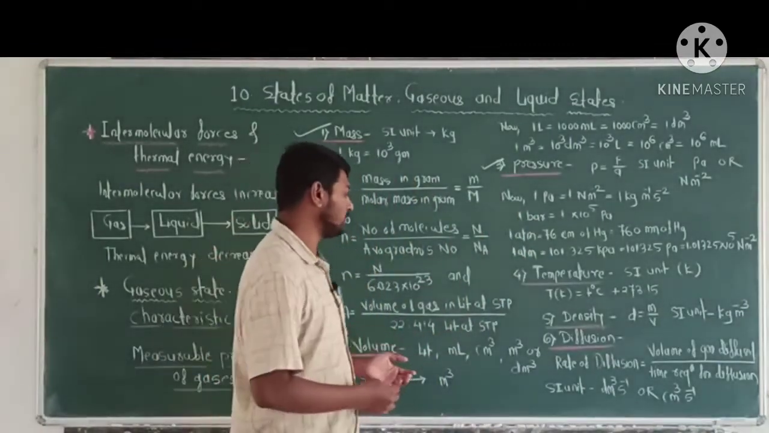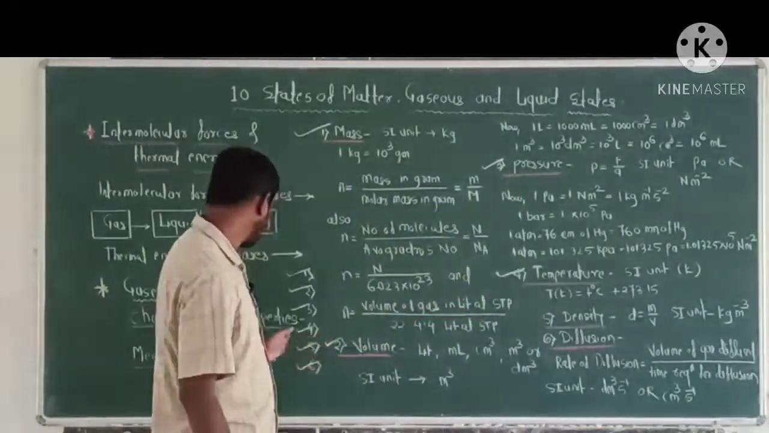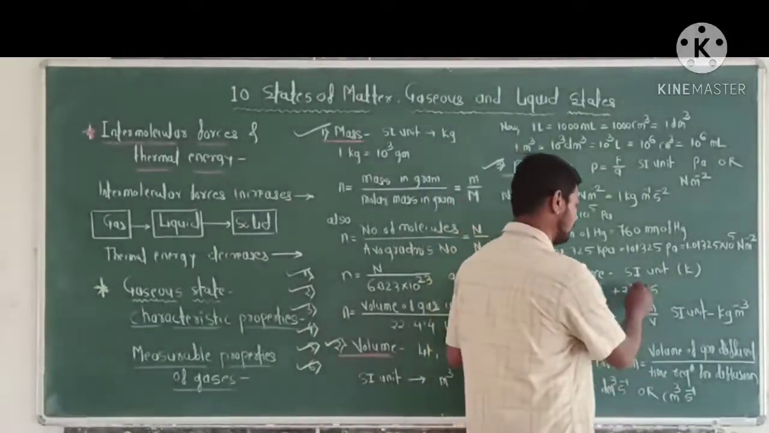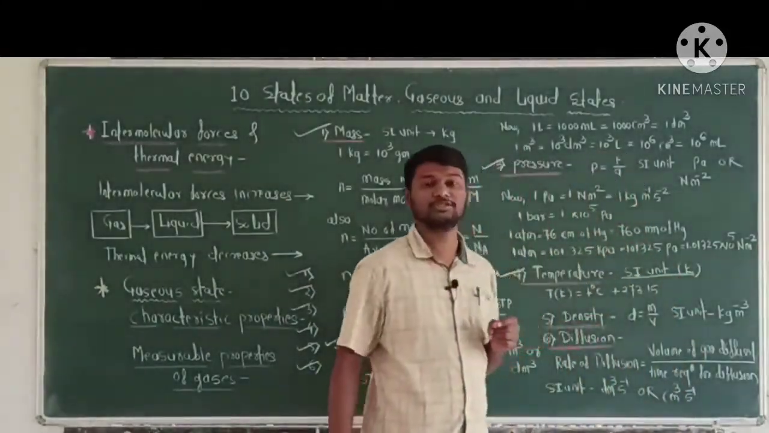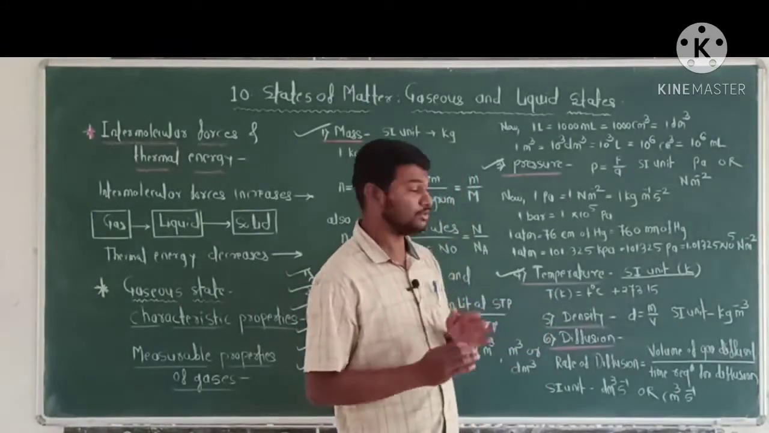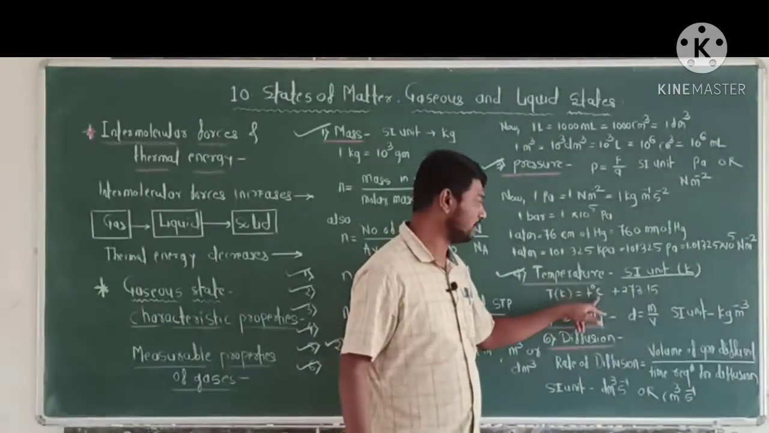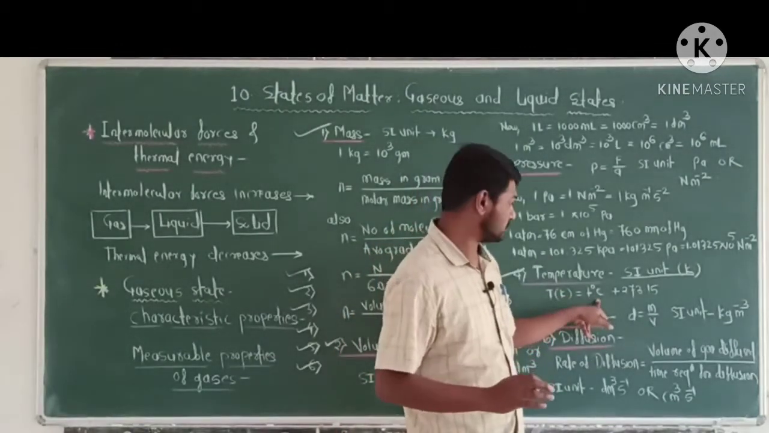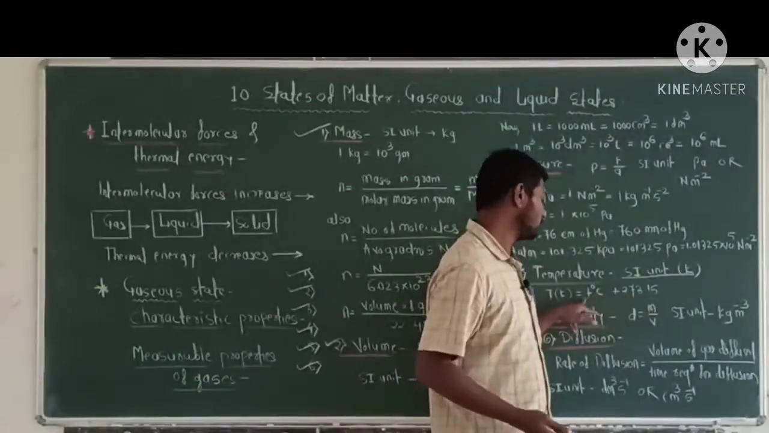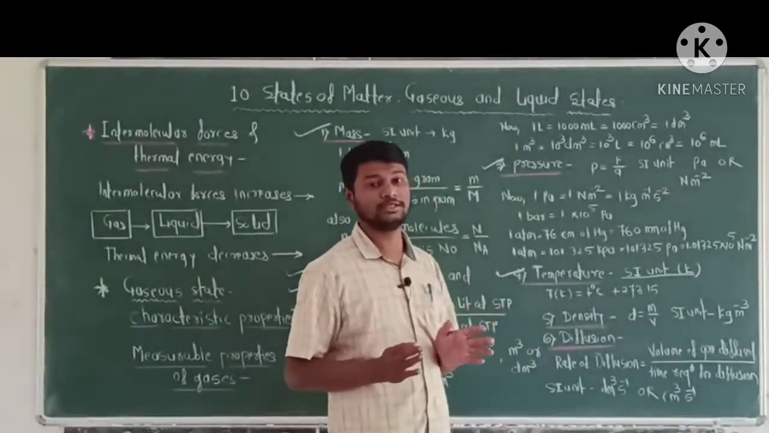Now the fourth measurable property is temperature. The SI unit of temperature is Kelvin. Kelvin and degree Celsius are related by the equation: temperature in Kelvin is equal to temperature in degree Celsius plus 273.15. This equation shows the relation between Kelvin and degree Celsius.